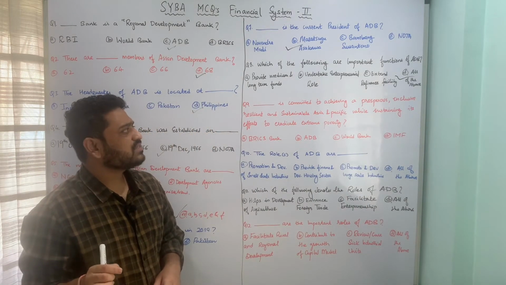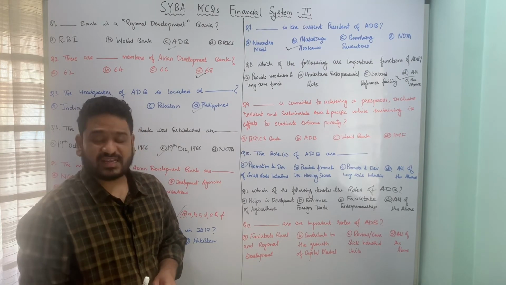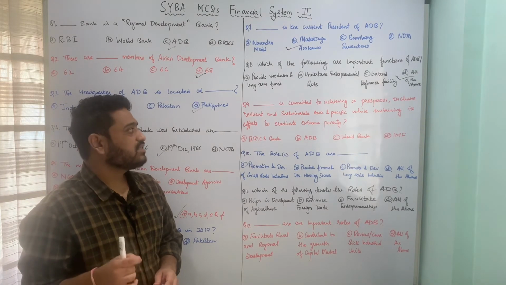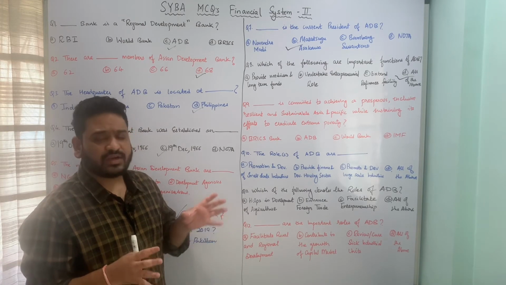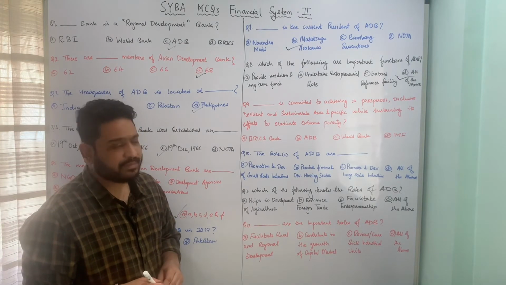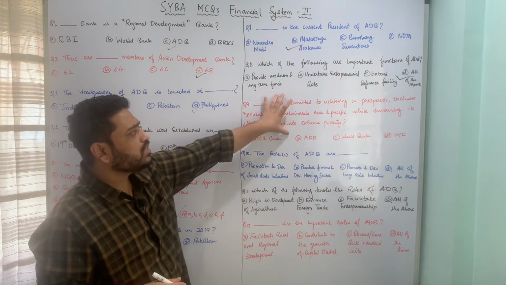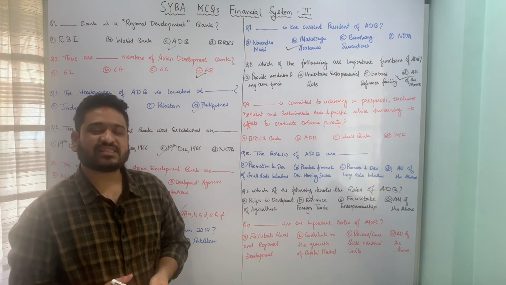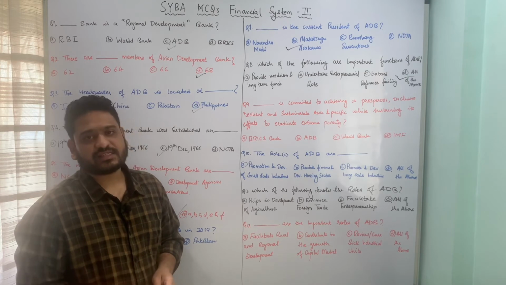Dash is committed to achieving a prosperous, inclusive, resilient and sustainable Asia and Pacific while sustaining its efforts to eradicate extreme poverty. Who is committed to achieving all these things? Whether it is A, BRICS Bank, B, Asian Development Bank, C, World Bank, or D, International Monetary Fund. So whose motto is committed to achieving a prosperous, inclusive, resilient and sustainable Asia Pacific while sustaining its efforts to eradicate extreme poverty?